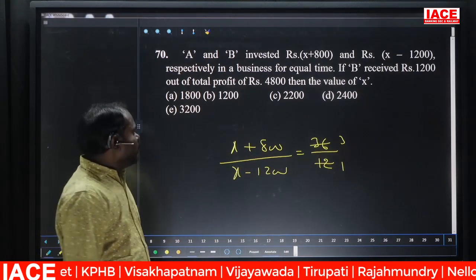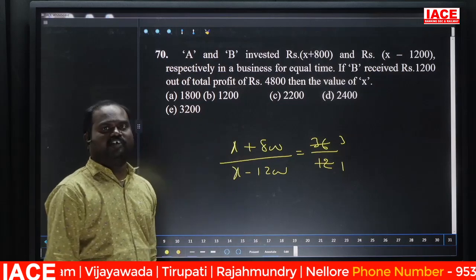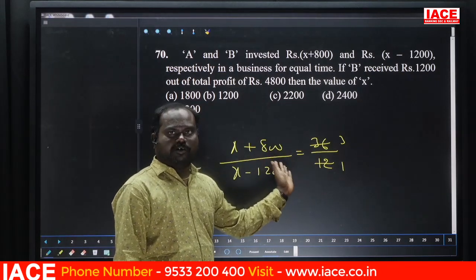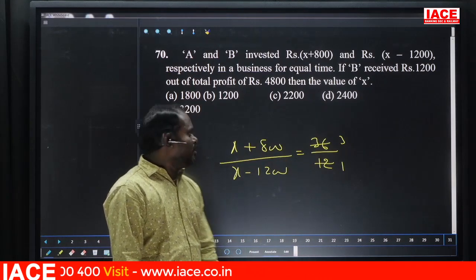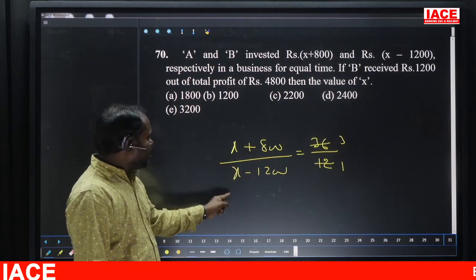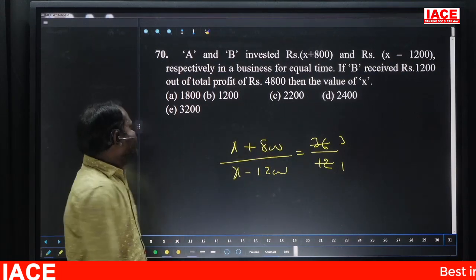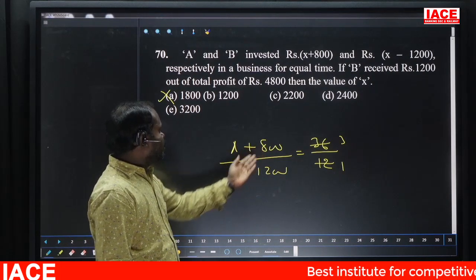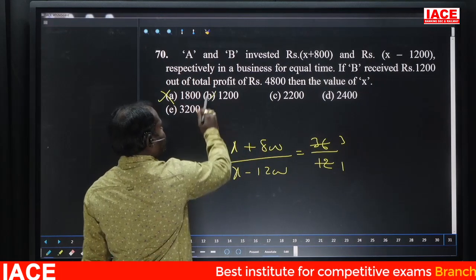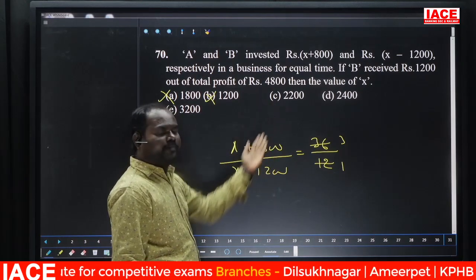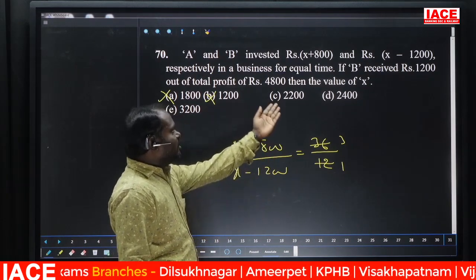By taking which option value do we get 3 to 1? Just go through option verification, or we can cross multiply also. We can choose whichever way we are comfortable with. If we take the first option, 18 plus 8 is 26, 26 by 6, we can't get 3 by 1. First option is not suitable. Go for the next. 12 plus 8 is 2000, here 0, not suitable. 22 plus 8 is 3000, and 22 minus 12 is 1000. So it is satisfying.